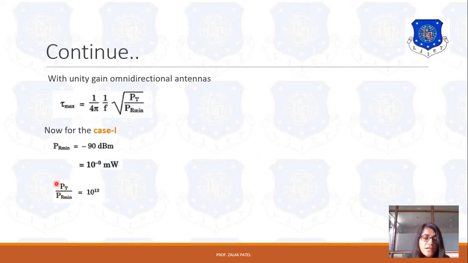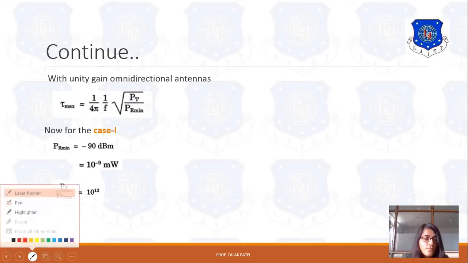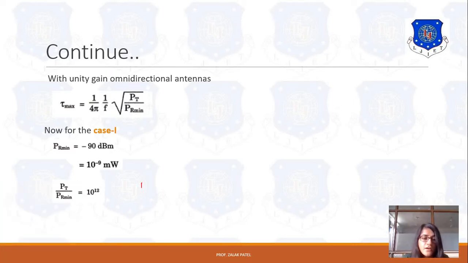Converting Pt into milliwatt, because 1 watt means 10 raised to 3 milliwatt, Pt is 10 raised to 3 and Pr minimum is 10 raised to minus 9, so upon 10 raised to minus 9. If we simplify this, it becomes 10 raised to 3 plus 9, so it is 10 raised to 12. That means Pt upon Pr minimum becomes 10 raised to 12.